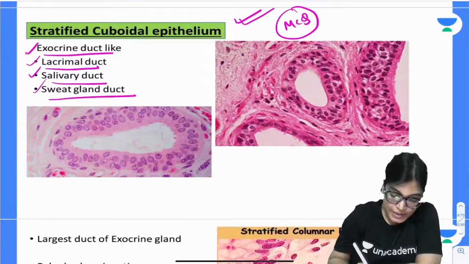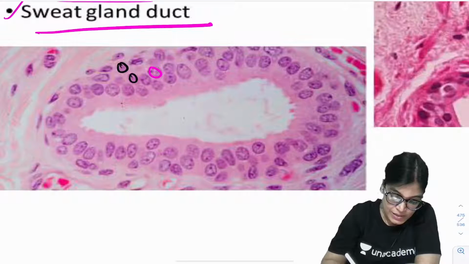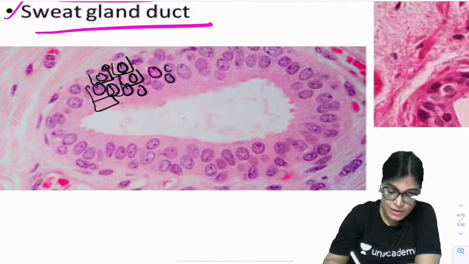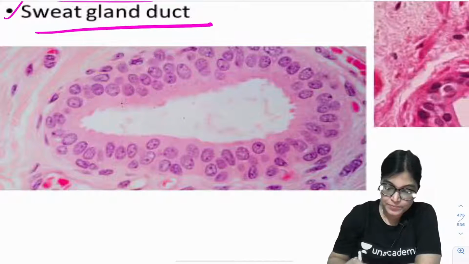So here also you can see there are so many nuclei. Let me highlight one of them. I have taken the epithelium example. See here, the nuclei are at multiple levels, and this is stratified cuboidal epithelium, meaning cube-like epithelium that is multi-layered. So this is again an example of stratified cuboidal epithelium.